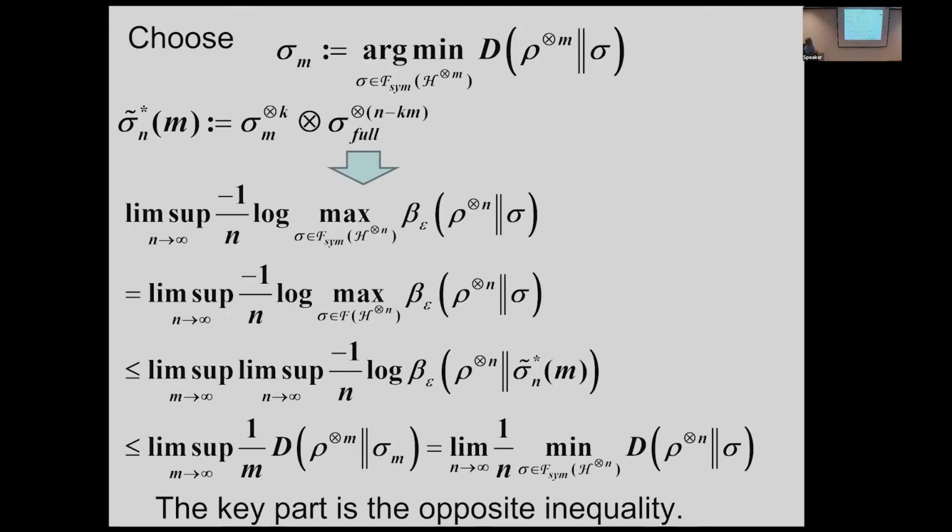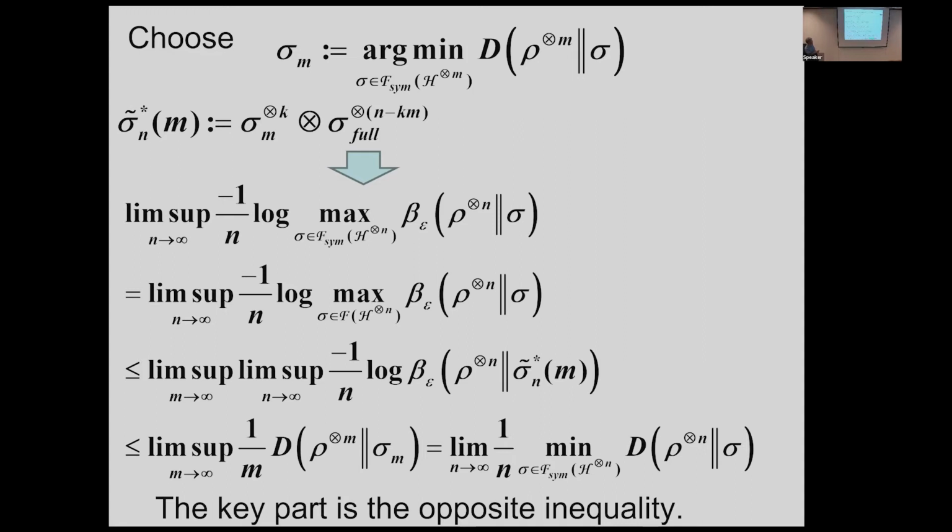So now we want to discuss this problem. Firstly, we choose the minimizing quantity, this one, the argmin. Using this minimizer, we consider a tensor product of this one. Here n is larger than m, and in that case we can choose an integer n that satisfies that this quantity is smaller than m. So this is the remaining part. You cannot write down this one for any n, so we need to care about some remaining part.